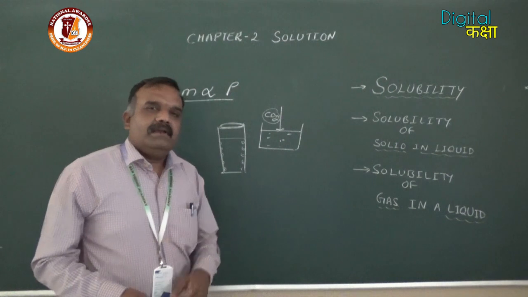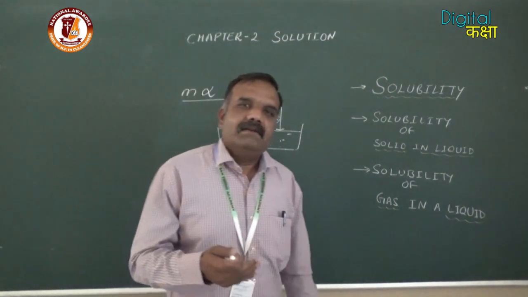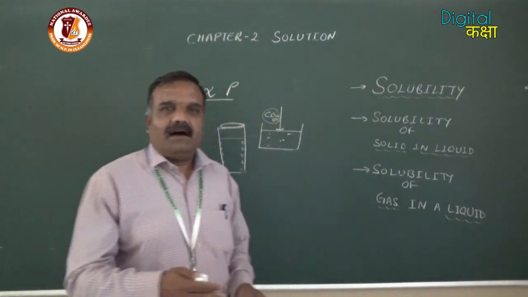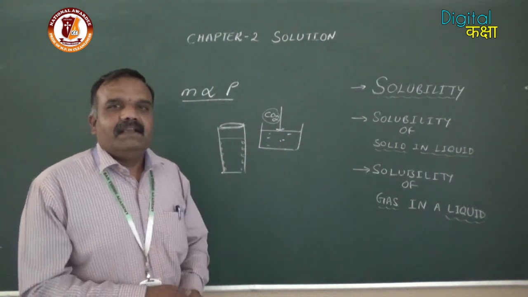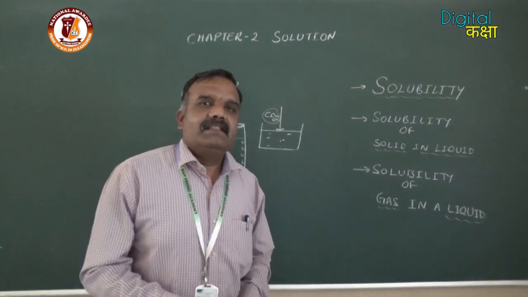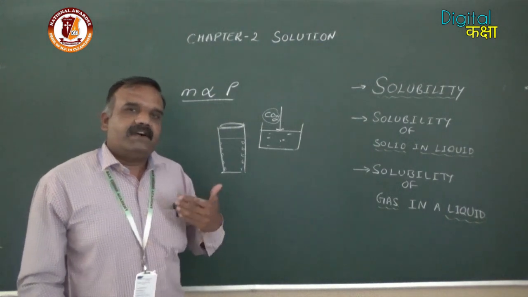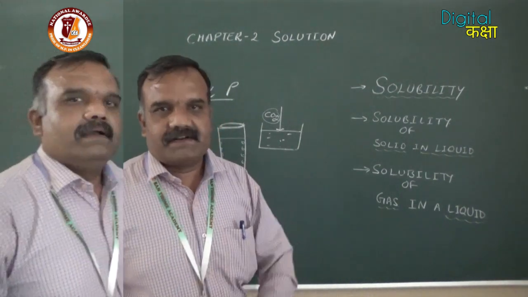At the same time, another scientist, Dalton, who was doing his experiments separately from Henry, related the solubility of a gas to the partial pressure.